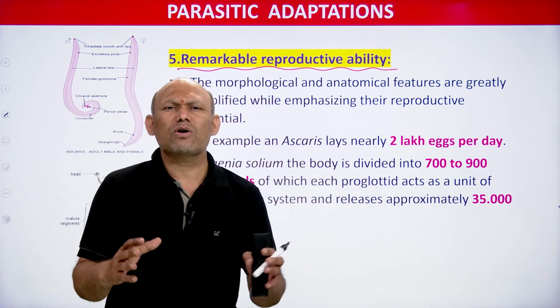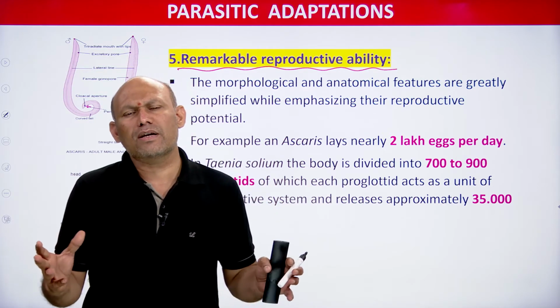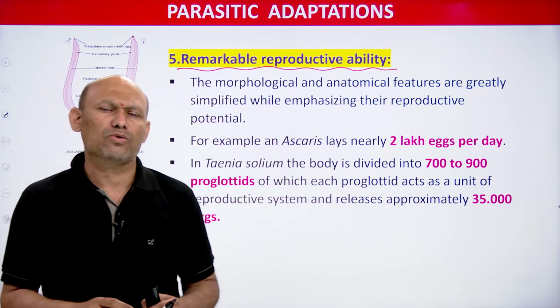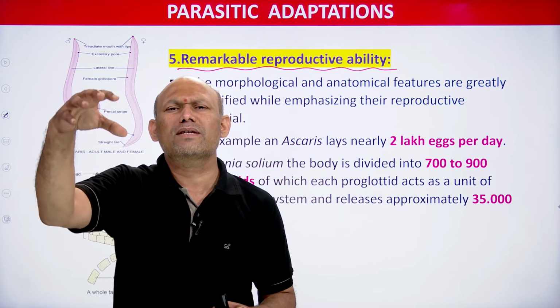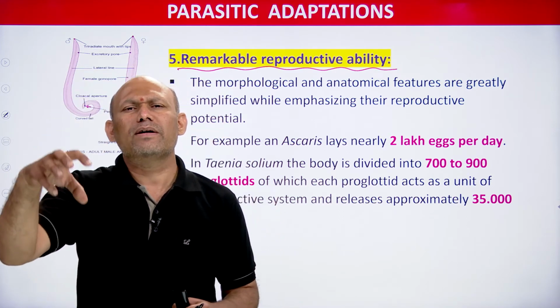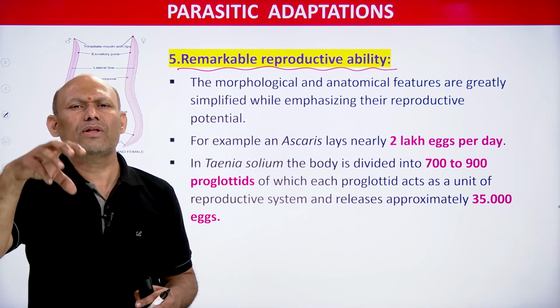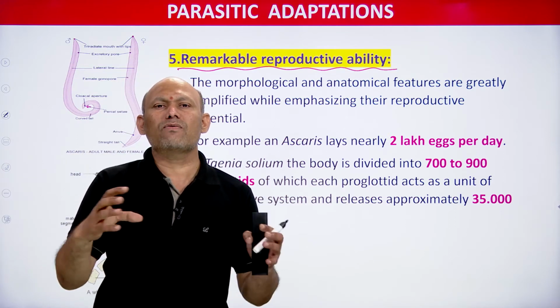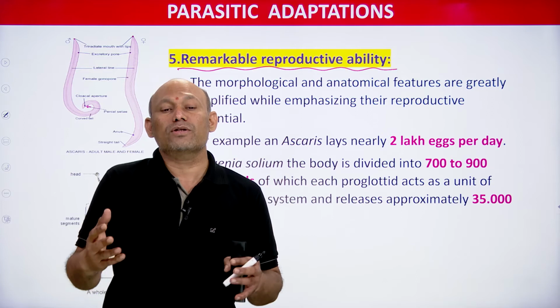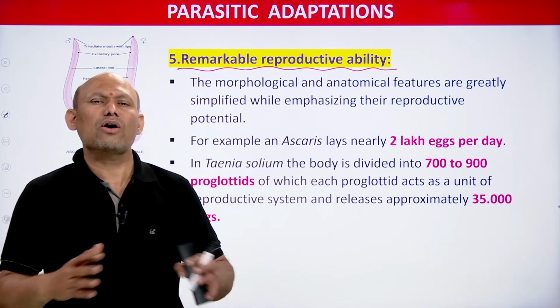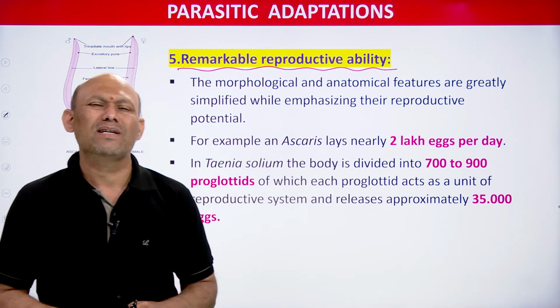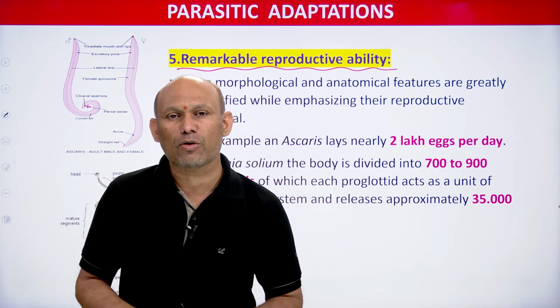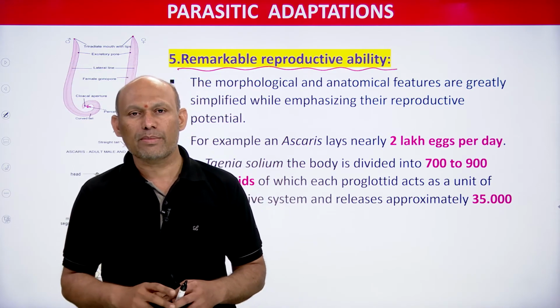You cannot see specialized structures in their morphology and anatomy, students, right. They are very much reduced. And the parasite's entire focus will be on what? Its reproduction, students. Almost all parasites have a tremendous capacity of reproduction, so that you need to remember.